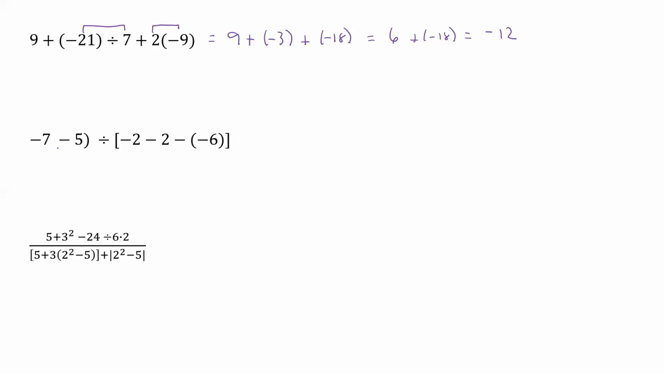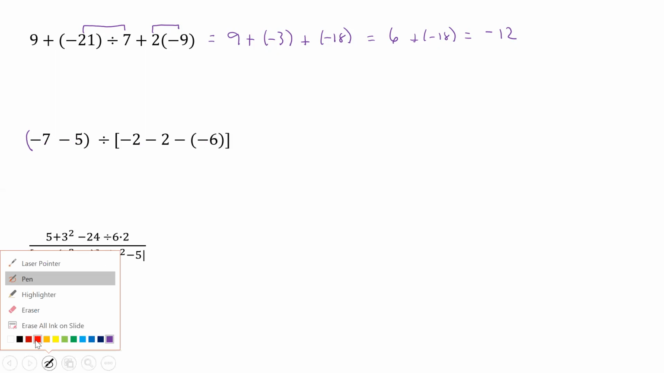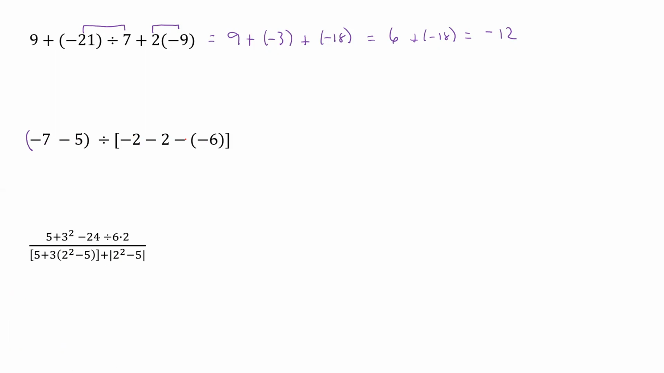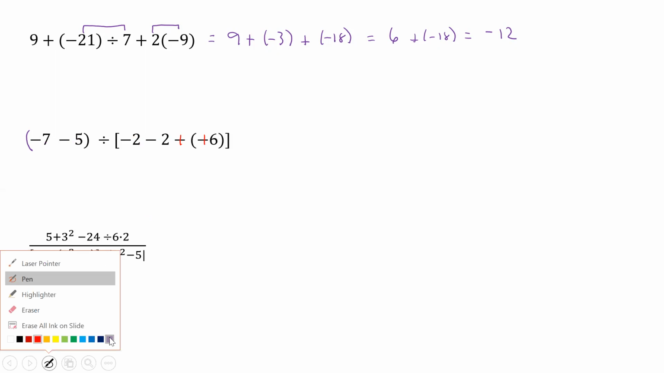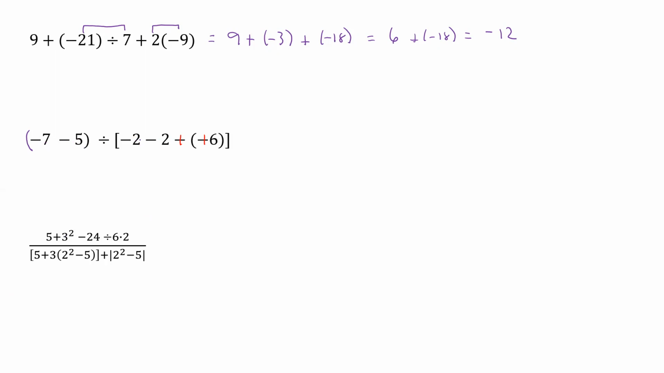Now this one looks like I've left off a parenthesis here, but that's okay. And so now what we have is a negative 7 minus 5 divided by negative 2 minus a minus 6. So looks like we can go ahead and change some stuff. It looks like this negative negative is positive. And then all we have to do is work inside of the parentheses and the brackets, and then at the end we can do our division.